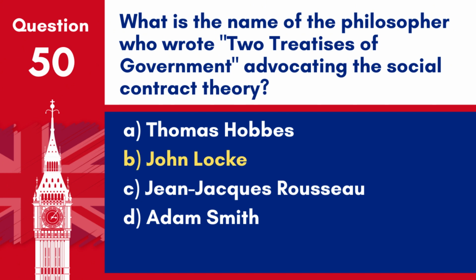Answer B. John Locke. John Locke wrote Two Treatises of Government, where he developed the theory of the social contract and advocated for the protection of individual rights.